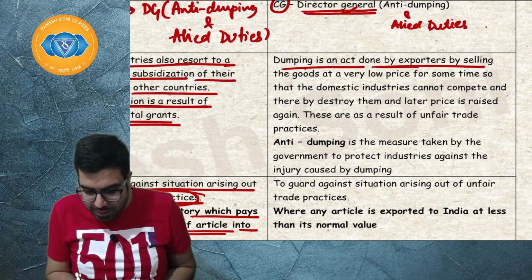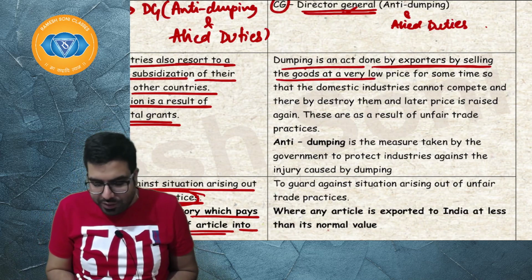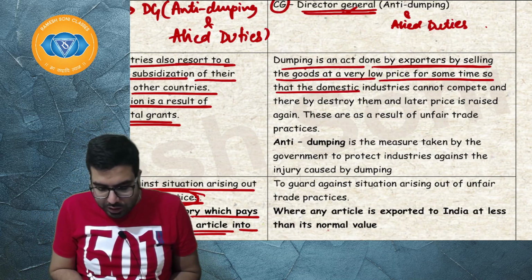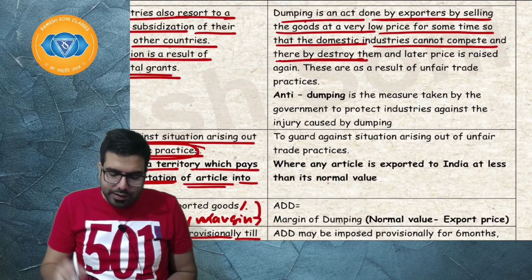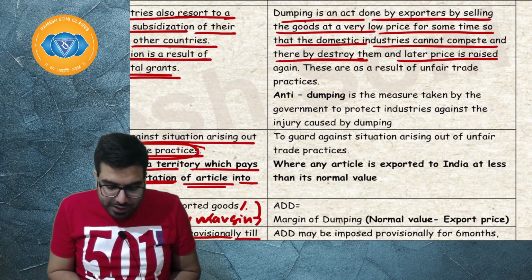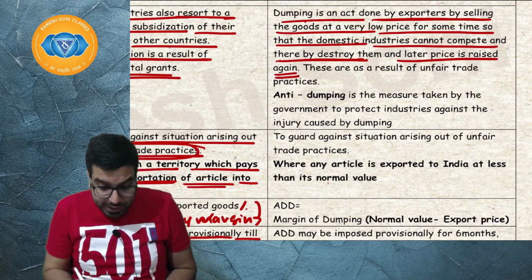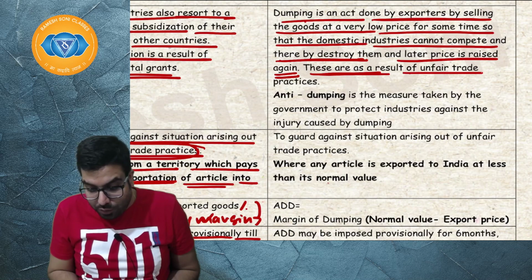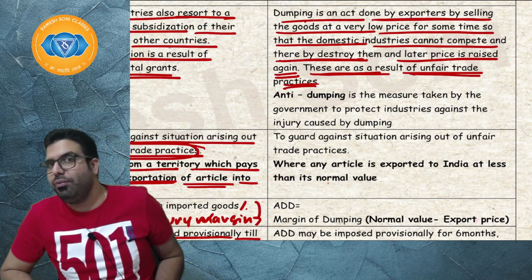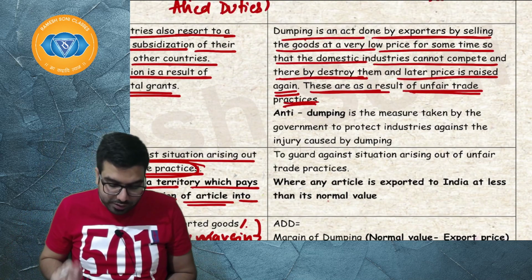Dumping is an act done by the exporter by selling the goods at a very low price for some time, so that the domestic industries cannot compete and are thereby destroyed, and later the price is raised again. These are a result of unfair trade practice. It's an unfair trade practice. It is not allowed. Next.